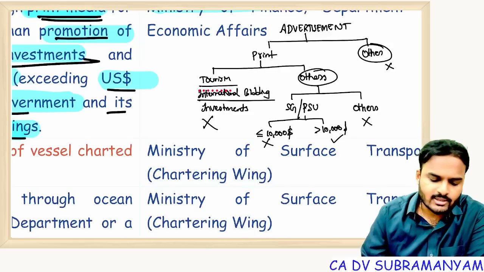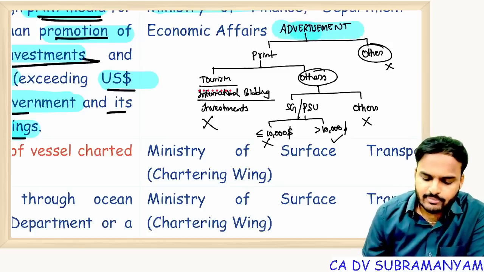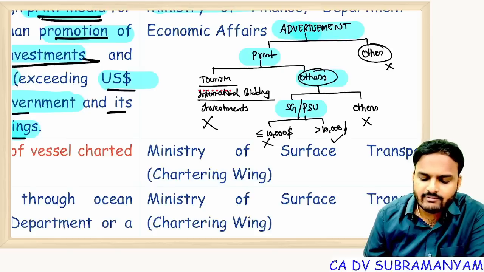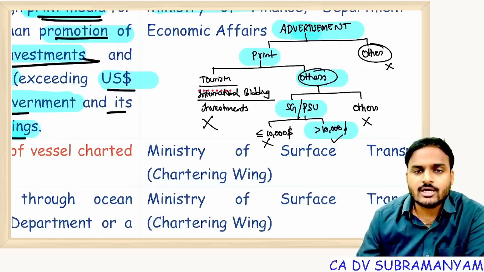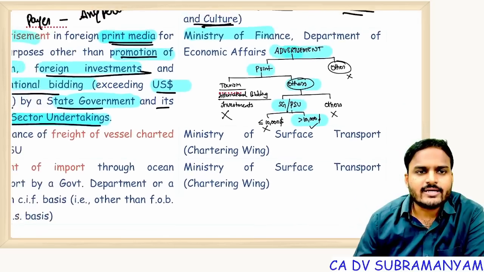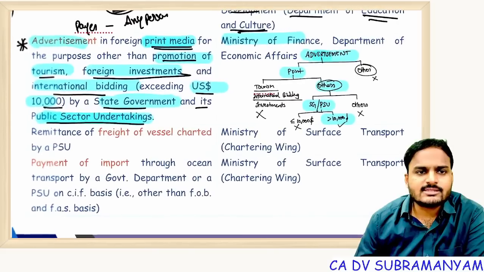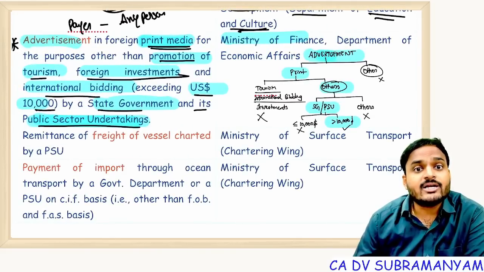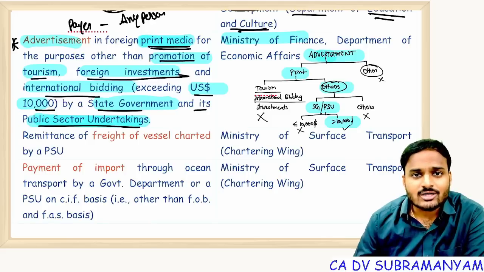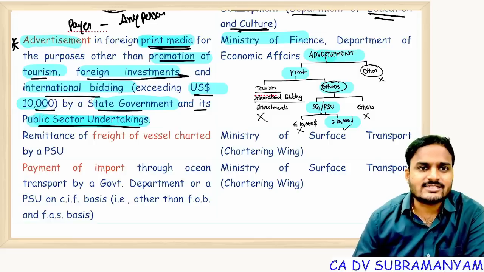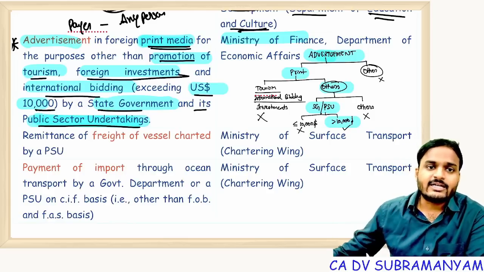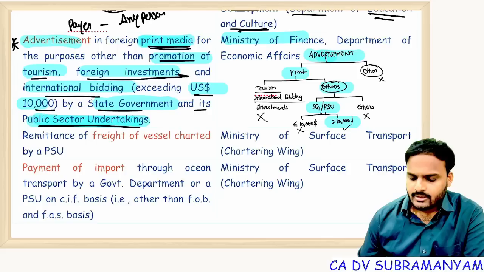Now permission required. Observe carefully: advertisement in print media by state government or PSU for a purpose other than tourism, international bidding, investments, exceeding $10,000, then permission is required. So who is the payer? State government, public sector undertaking. How much amount? Exceeding $10,000. And where is the advertisement appearing? In print media, not other media, not YouTube, not television, broadcast messages. Getting it? Print media. What is the purpose? Purpose other than promotion of tourism, other than investments, other than international bidding. Everyone.